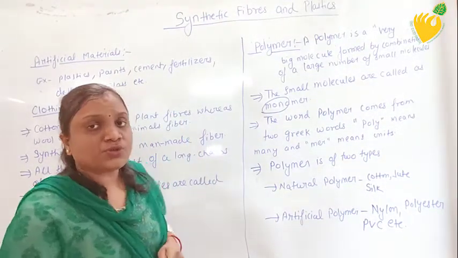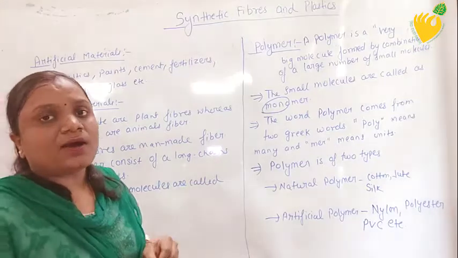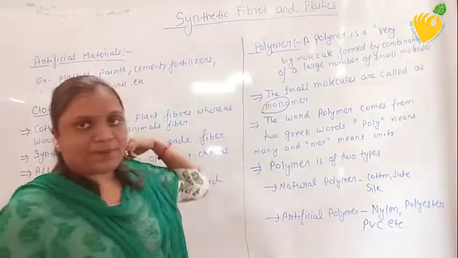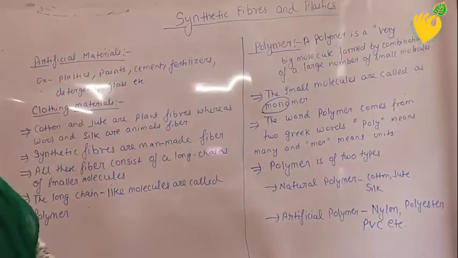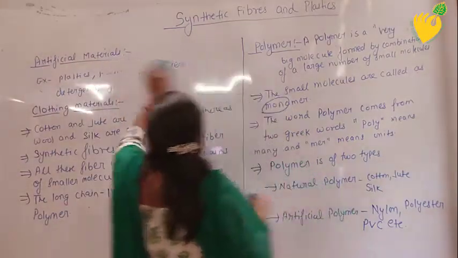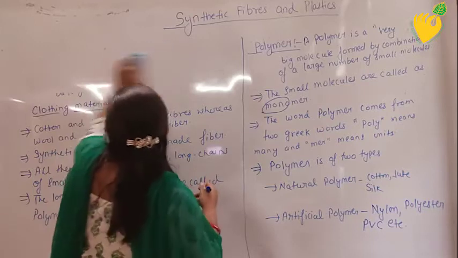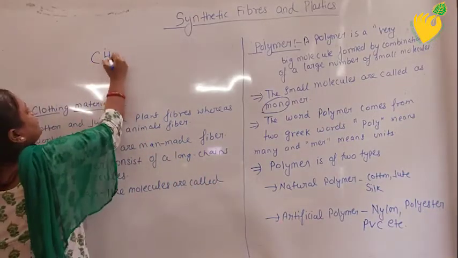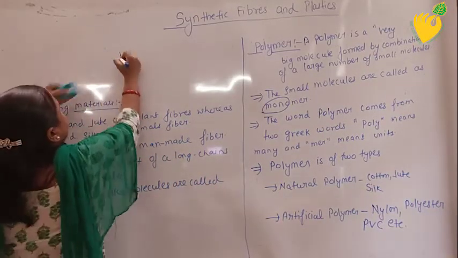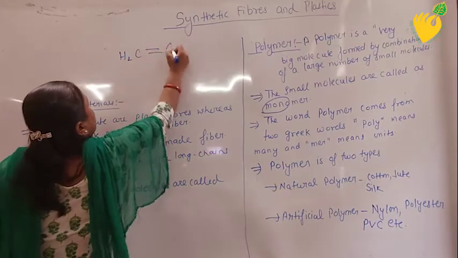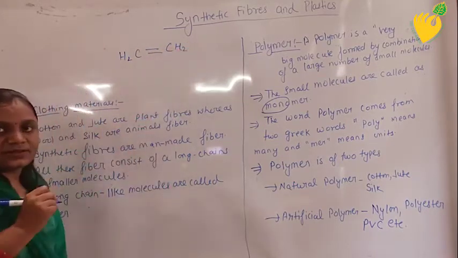Students, I want to show you an example of how a polymer can be prepared. Suppose this is the formula of ethene.